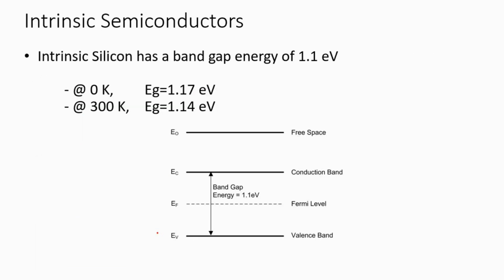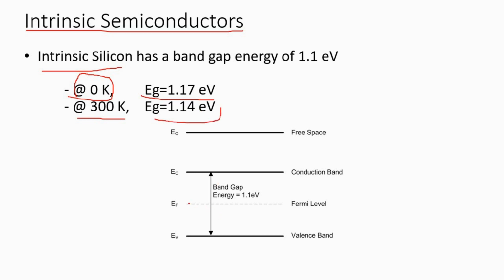So this is for silicon, and I am using the term intrinsic semiconductor, that is, pure semiconductor or intrinsic silicon, in which I have not added any impurity. Later on I will discuss other types of semiconductors also, mainly extrinsic. At 0 Kelvin, that means absolute zero, the band gap is 1.17 electron volts, and at room temperature the band gap is 1.14 electron volts. So this is the band gap.